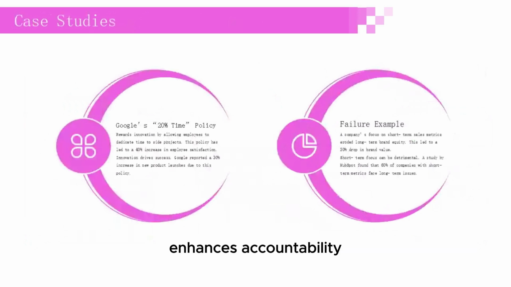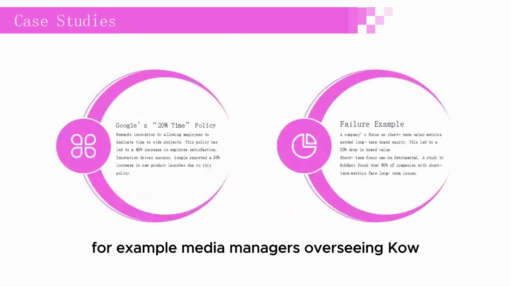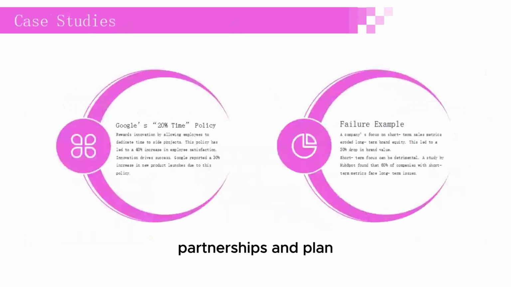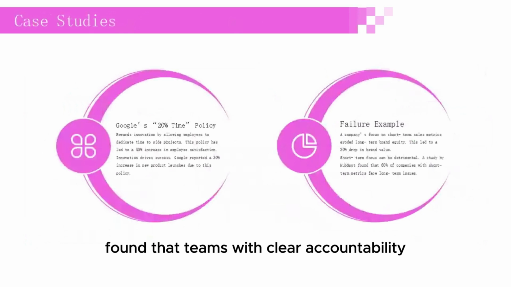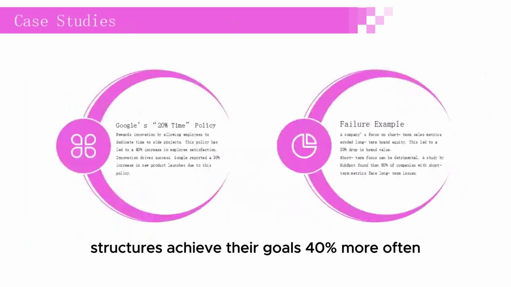Enhances accountability. Clear ownership drives commitment. For example, media managers overseeing KOL partnerships end-to-end are more likely to deliver results. Accountability improves performance. A survey by Deloitte found that teams with clear accountability structures achieve their goals 40% more often.